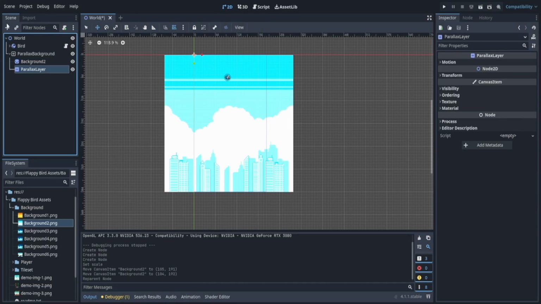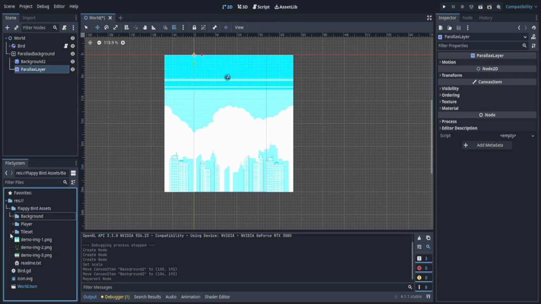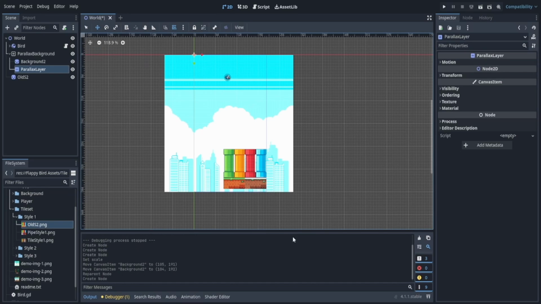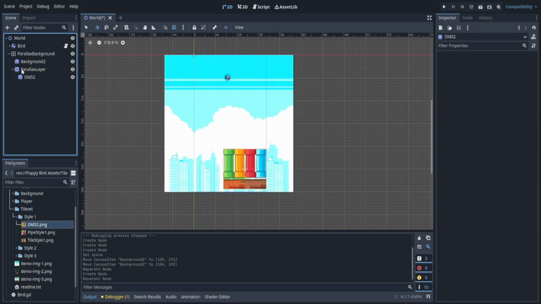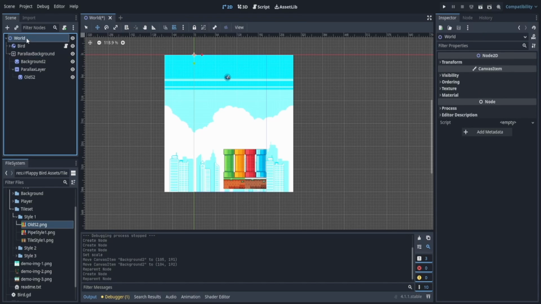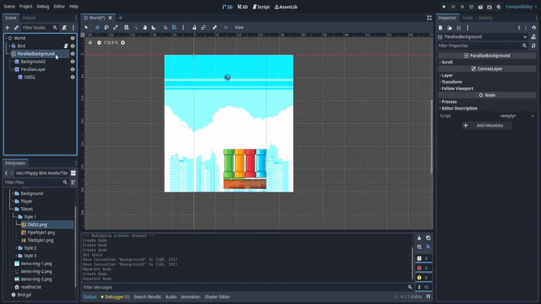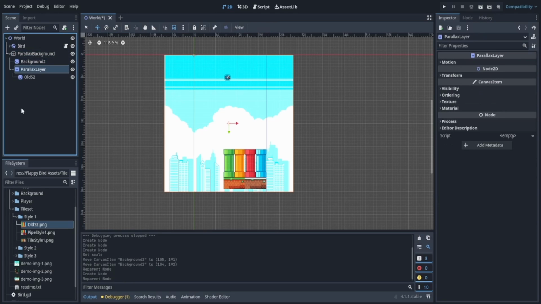Now, in the layer, we're going to add something. We're going to add our type. We're just going to add this guy, just to test it. Now, you see when I tried adding it, it just added it over here in the world. We want to move this to be a child of the parallax layer. All right, we now have a pretty complicated setup on the left. We basically have the parallax layer, a child of the world, which is fine because we are playing in a 2D world. We have the parallax background, which is a parent of these two nodes. And the parallax layer is what we're going to use to move.